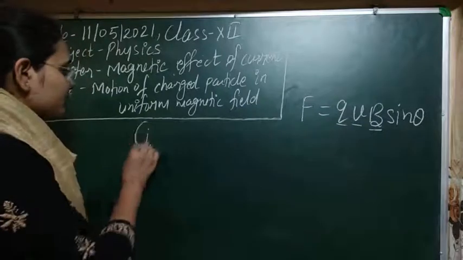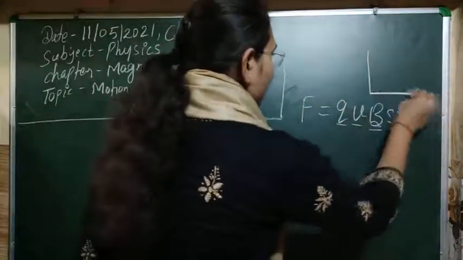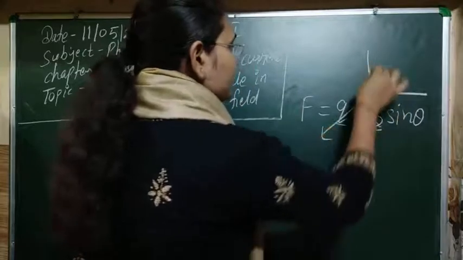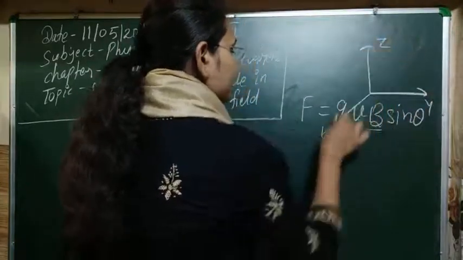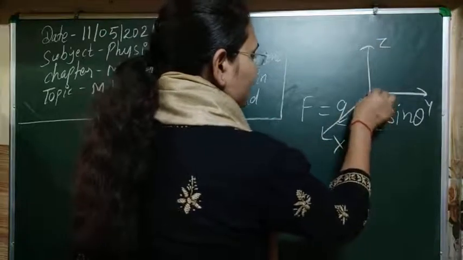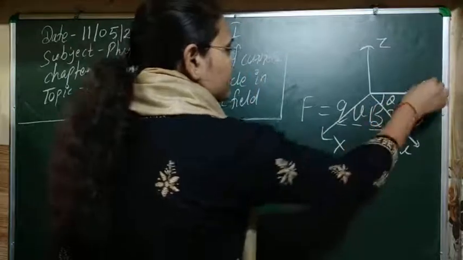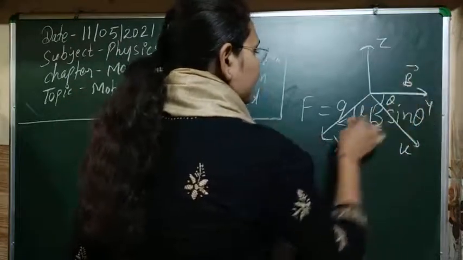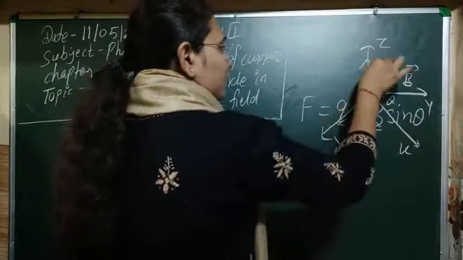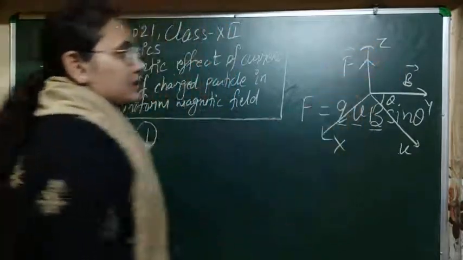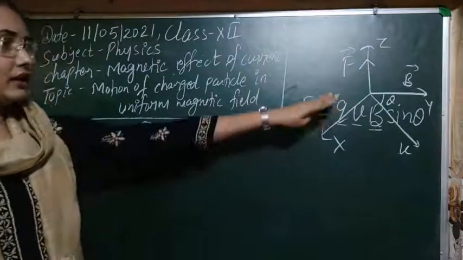The first case, let me just draw a diagram for this. This is our y-axis, this is the z-axis, this is the x-axis, and this is the velocity vector for this, and this is the direction of the magnetic field. The direction perpendicular to this is where the force it will experience acts.